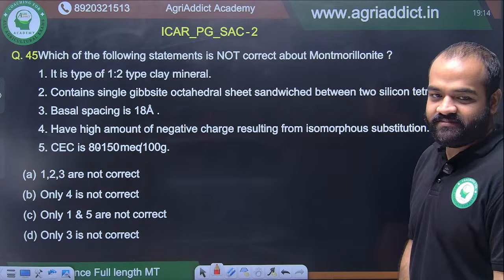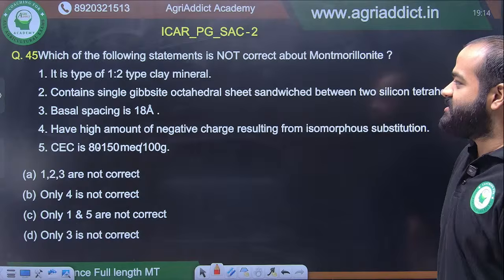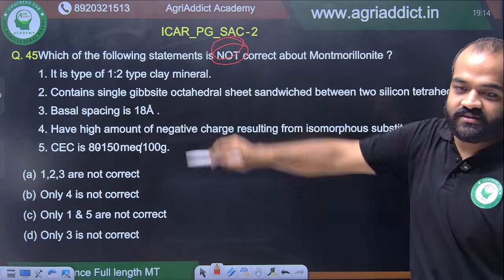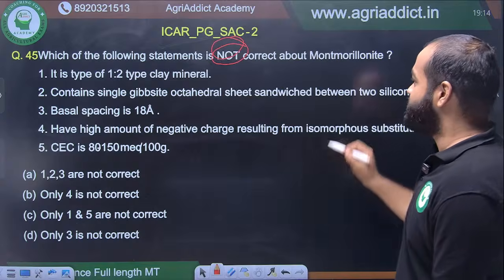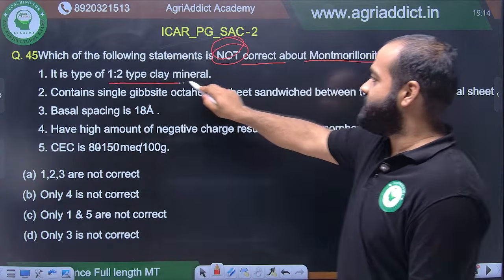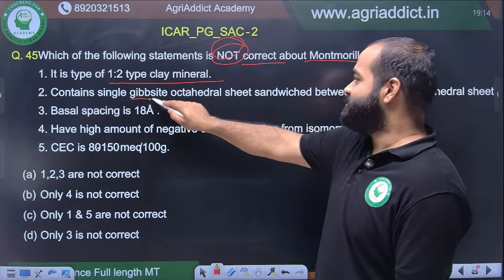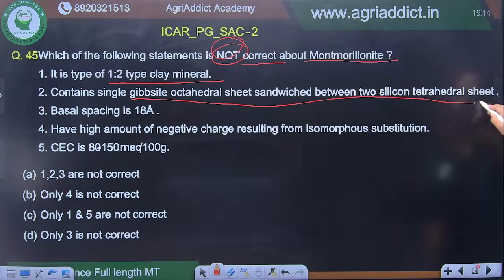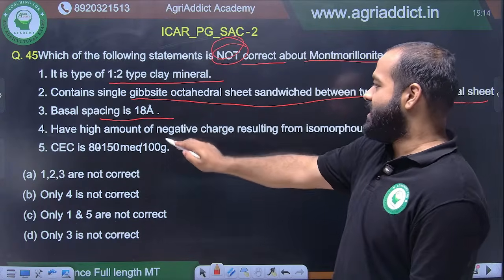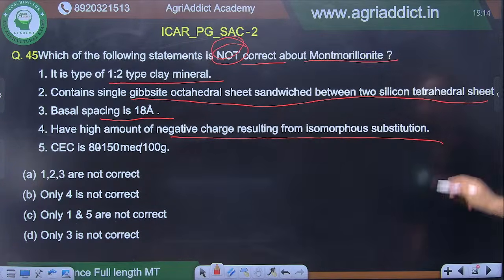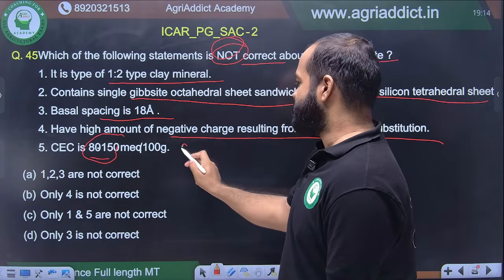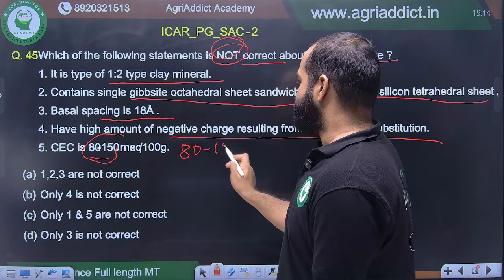Again, we are in chemistry. Soil chemistry is the most interesting part. Which of the following statements is not correct about montmorillonite? Here be careful, friends. Not. You should remember. It is a type of 1:2 type clay mineral. Contains single gibbsite octahedral sheet sandwiched between two silica tetrahedral sheets. Basal spacing is 18 angstrom. Have high amount of negative charge resulting from isomorphous substitution. CEC is 80 to 150. Sorry for the typo. 80 to 150.